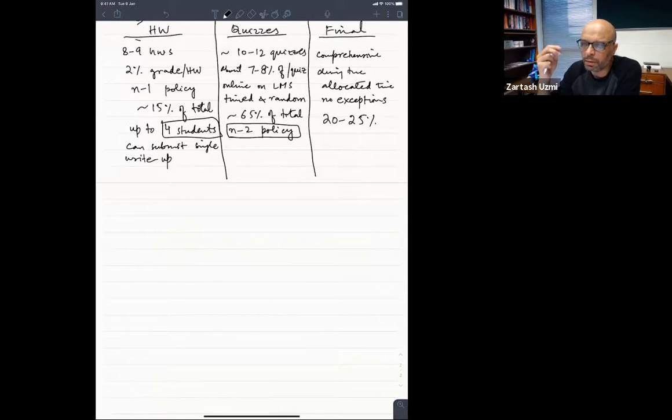If there are occasions when more than two quizzes, three or four quizzes, are affected, and you choose that you don't want to use the n-2 policy, that's okay. You can go through OSA, do all that work, and OSA will send us an email. But it is important to realize that if you choose to go through that route, then we will not apply the n-2 policy for you.